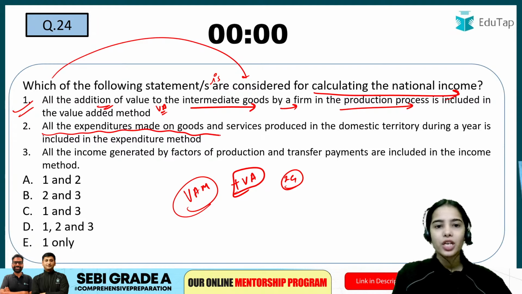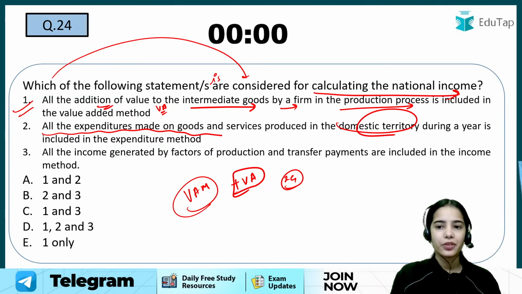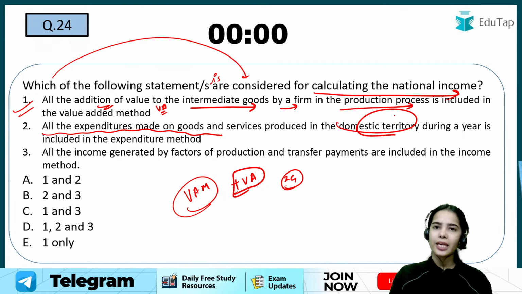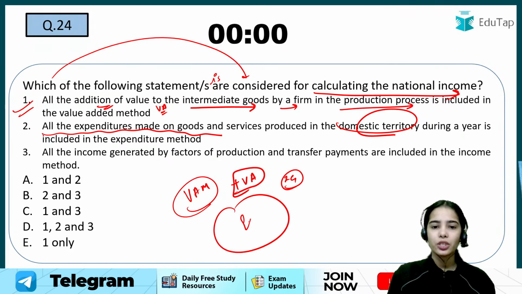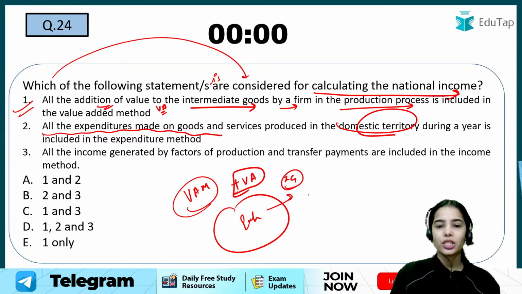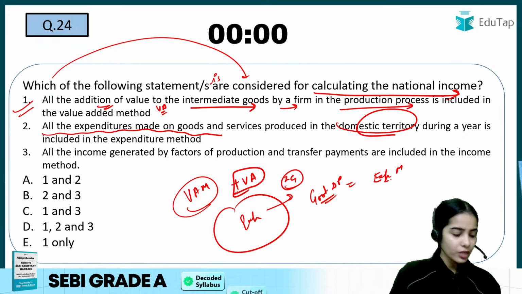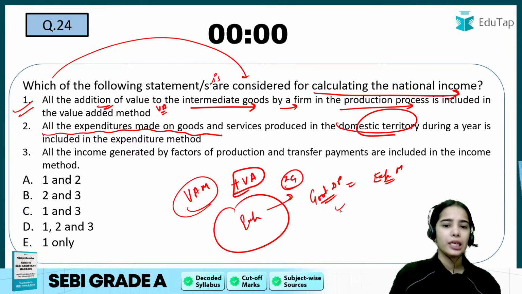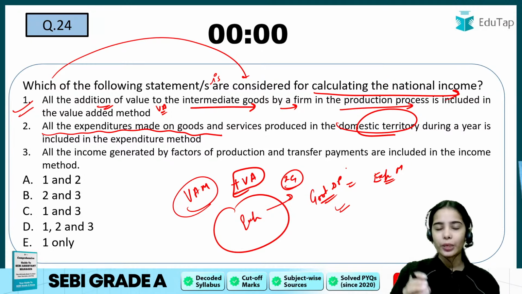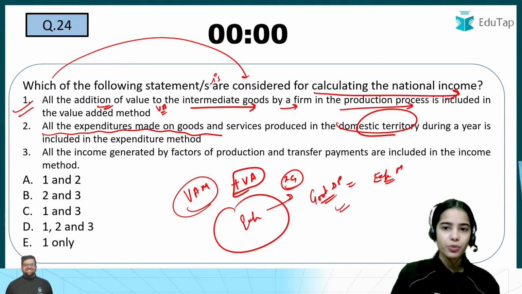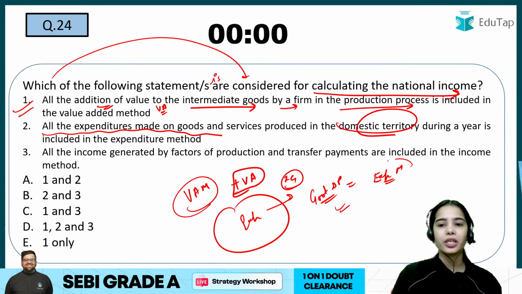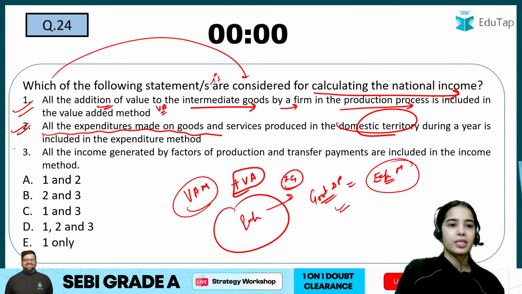All the expenditure made on goods and services produced in the domestic territory during a year is included in the expenditure method. So all the expenditure that we are doing on the goods that are domestically produced, is this included in the expenditure method? Yes, all the expenditure that we are doing on the goods and services produced in the domestic territory is included in the expenditure method.